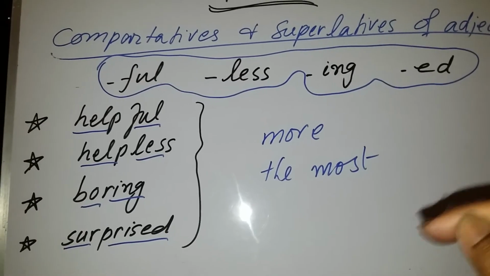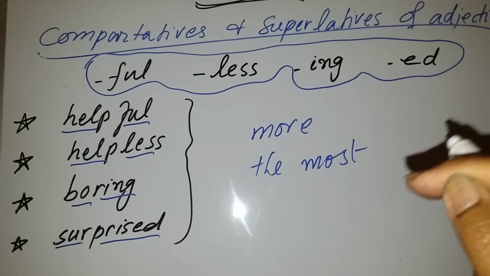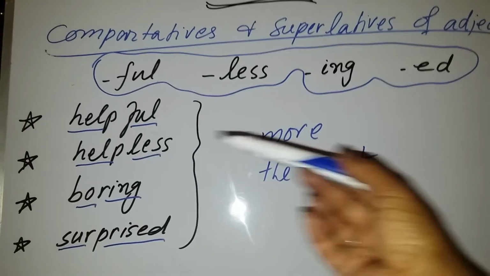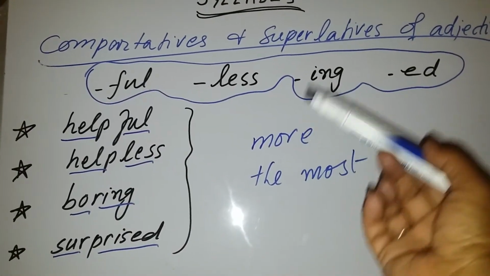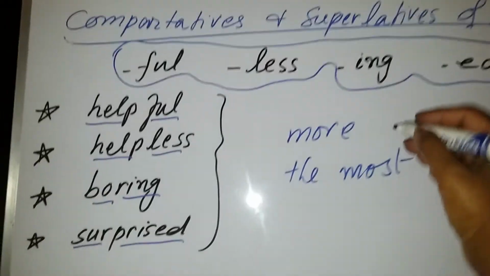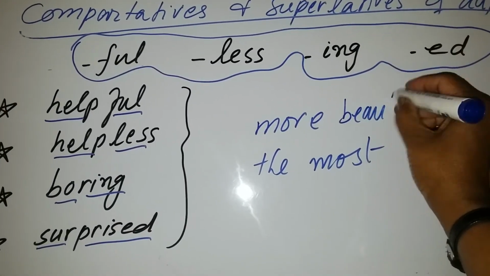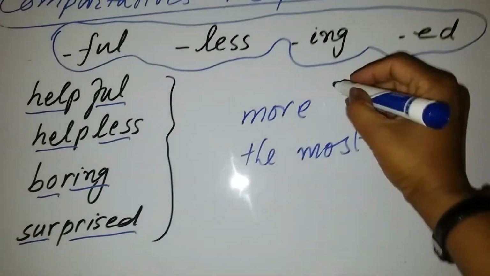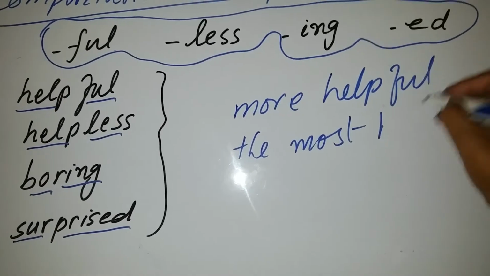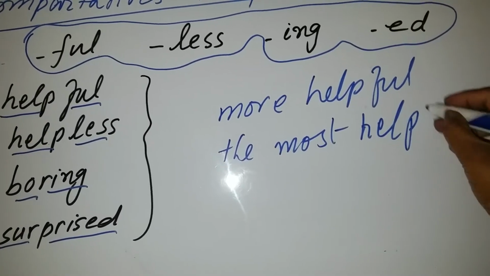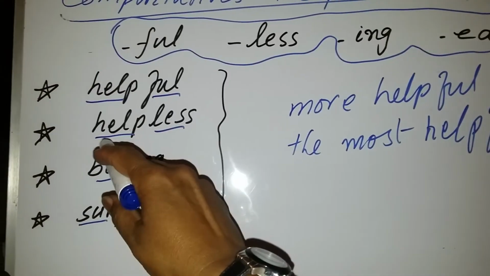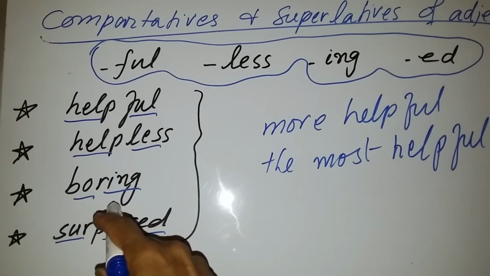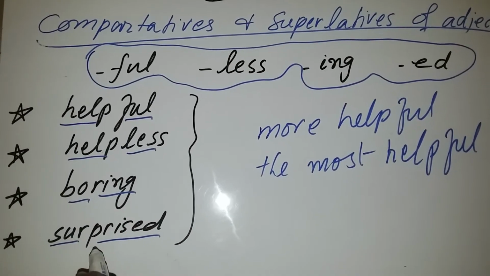All those adjectives which carry full, less, ing or ed as suffixes at the end, you will put more and the most before them for converting them into comparative and superlative degree. More beautiful and the most beautiful, more helpful and the most helpful. Similarly, more helpless and the most helpless, more boring and the most boring, more surprised and the most surprised.